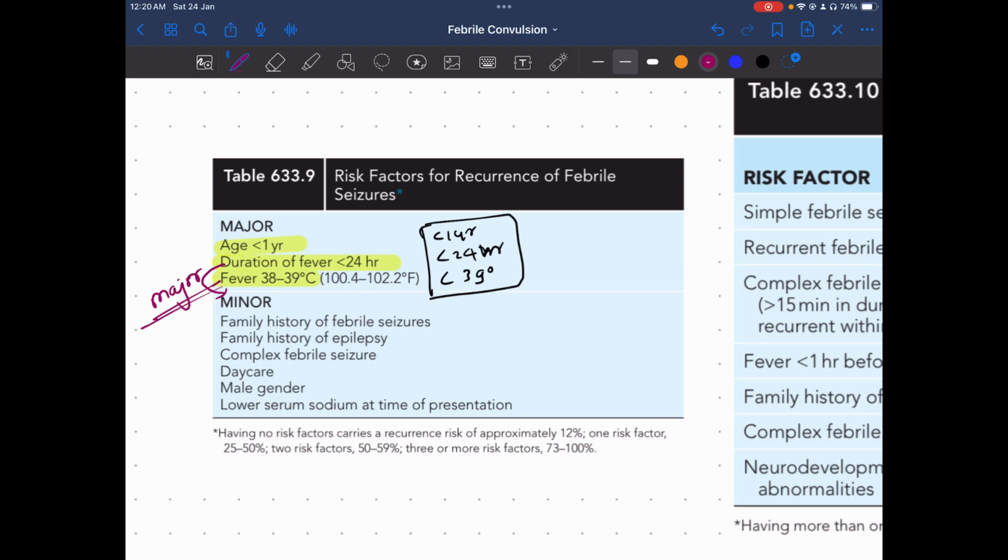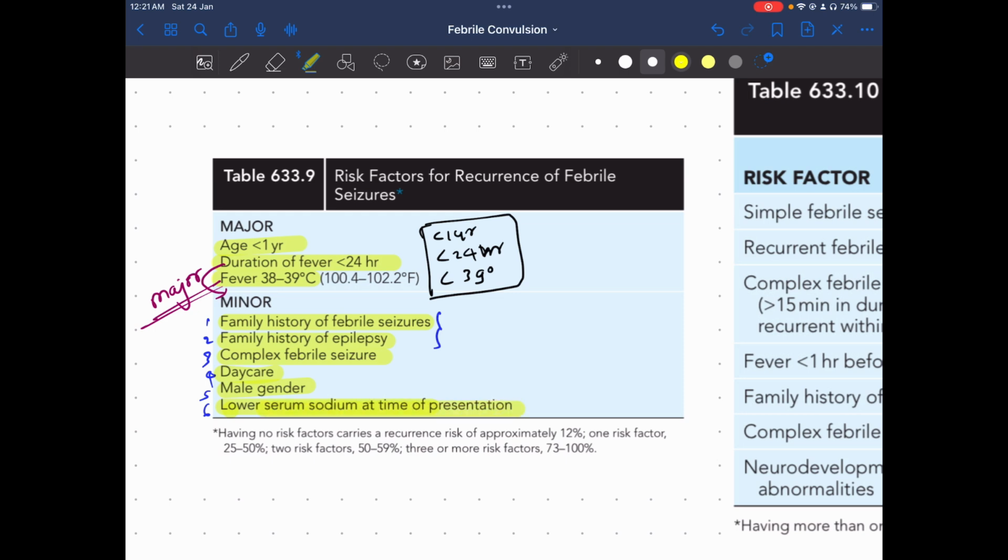In minor risk factors we have 1, 2, 3, 4, 5 and 6. In that also 3 are related to the convulsion only. Family history of febrile seizure, family history of epilepsy, complex febrile seizure in a child, daycare, that means the child managed in a daycare and sent home, male gender, and lower serum sodium at the presentation.